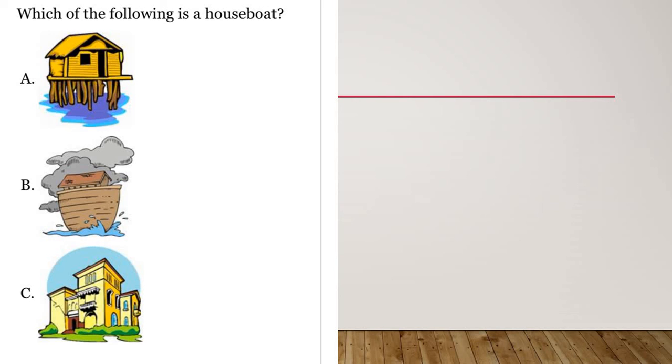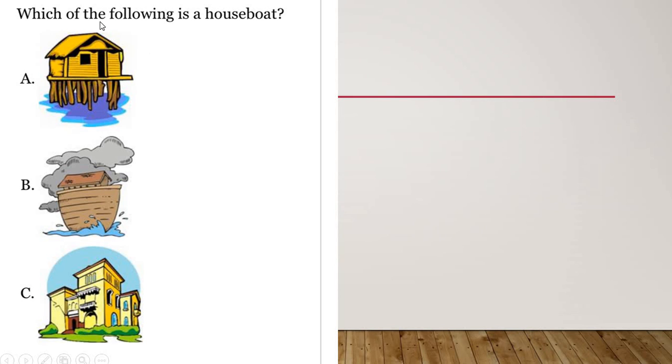Moving on to the 12th question. Which of the following is a houseboat? Now we discussed the houseboat, so which one is the houseboat? Do you think this one, the first picture? No, this is a stilt house, like I said, we discussed before this question. The 10th question was the stilt house.